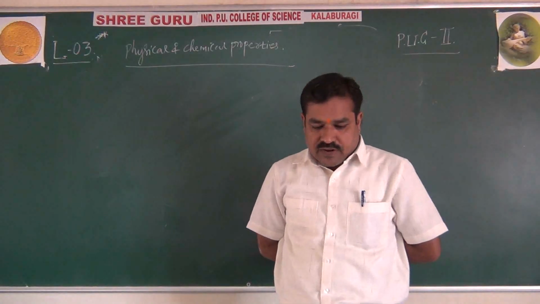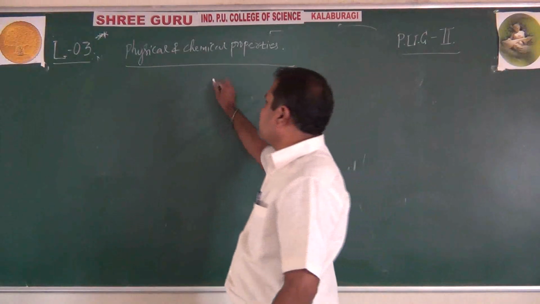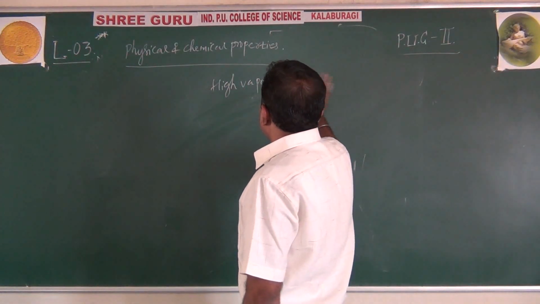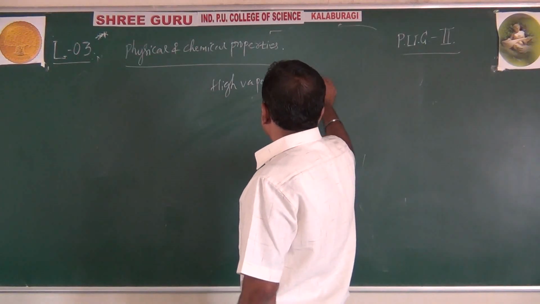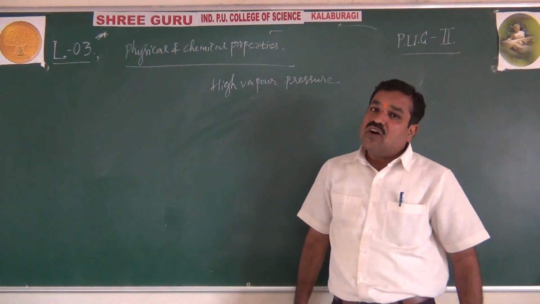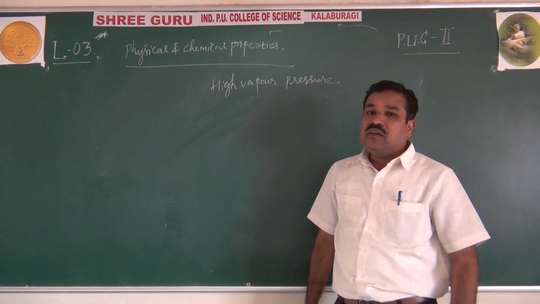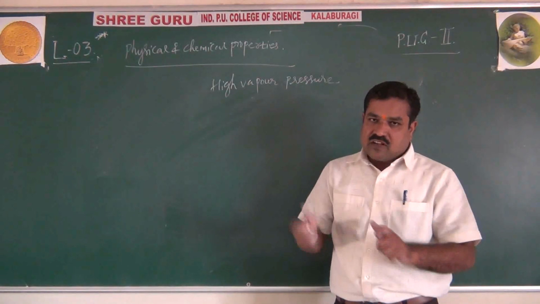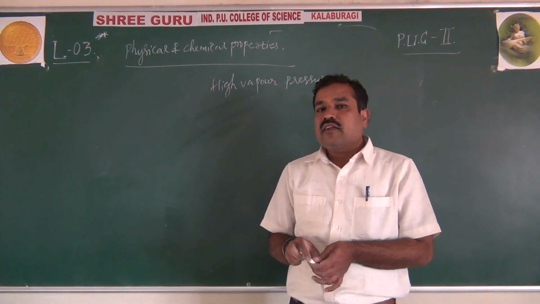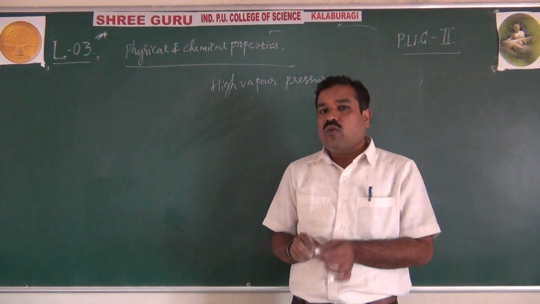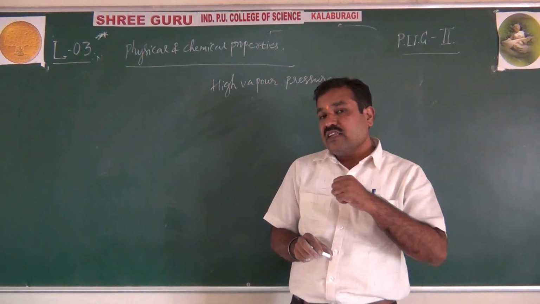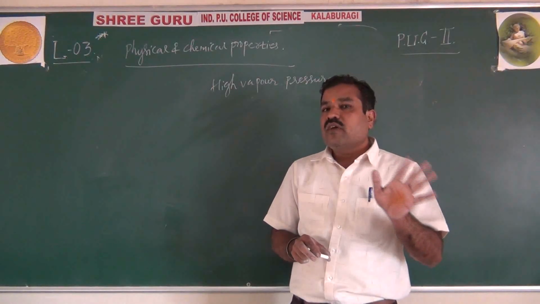Another very important property is that it has high vapor pressure. Why is it having high vapor pressure? Because they have cooled it to minus 33.3 degrees Celsius. High vapor pressure means low volume liquids, remember. That's why before opening the bottles of ammonia, they should first be kept under running tap water or in a vessel containing water. Leave them for 10 to 15 minutes so that the vapor pressure built up inside the bottle can be released. Then slowly open it.